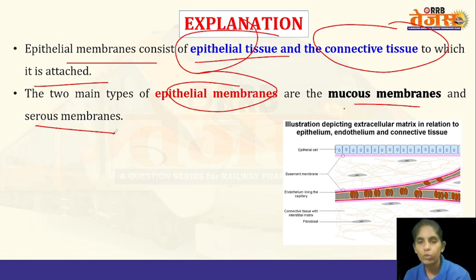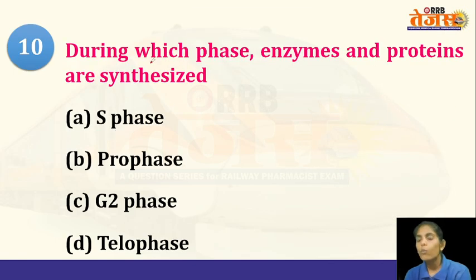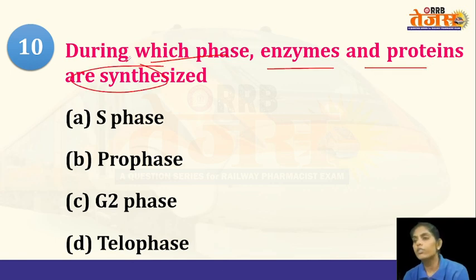Now coming to the next question. During which phase are enzymes and proteins synthesized? So during which phase of the cell cycle are enzymes and proteins synthesized? There are two phases in a cell cycle. One is the interphase and the other one is the cell division phase, or you can call it the mitotic phase.